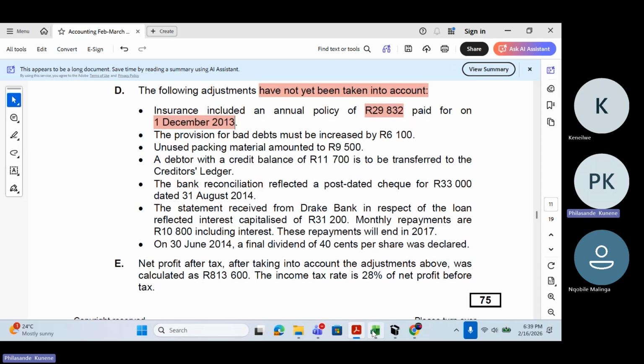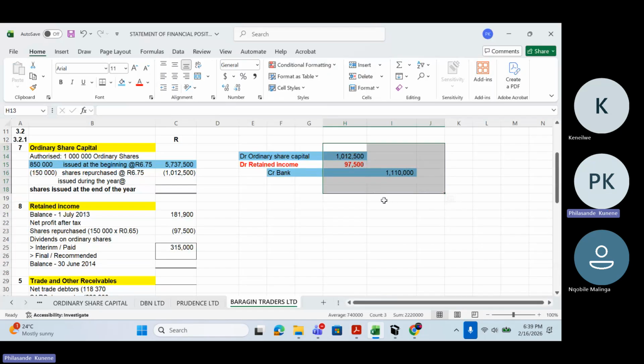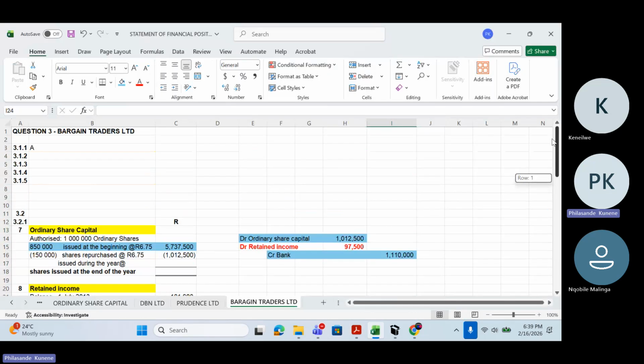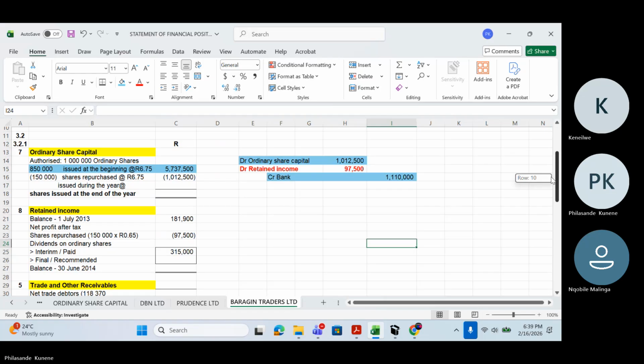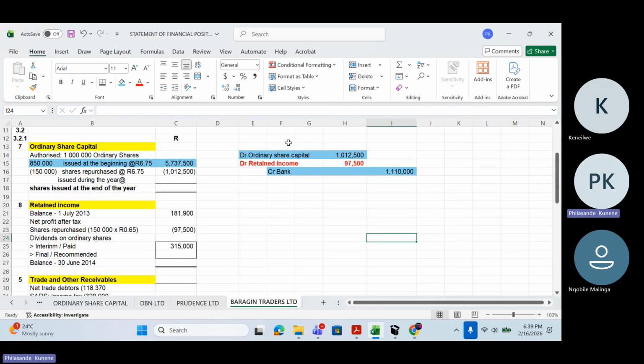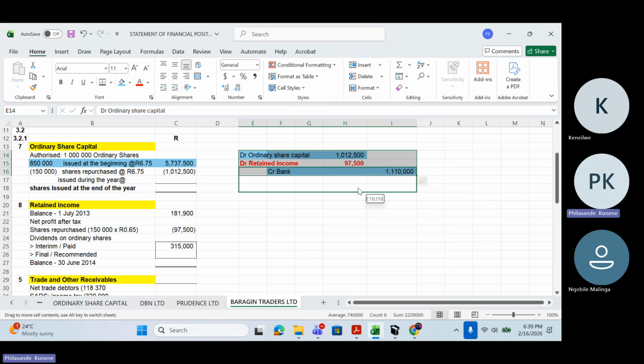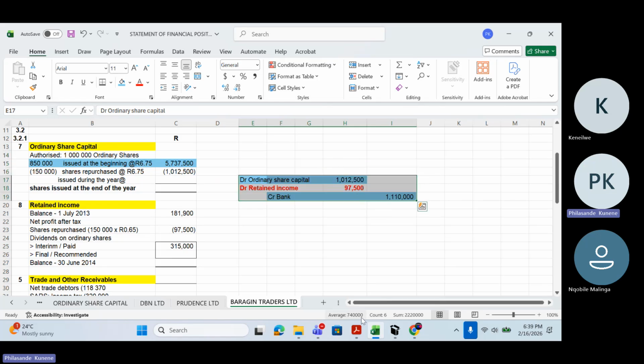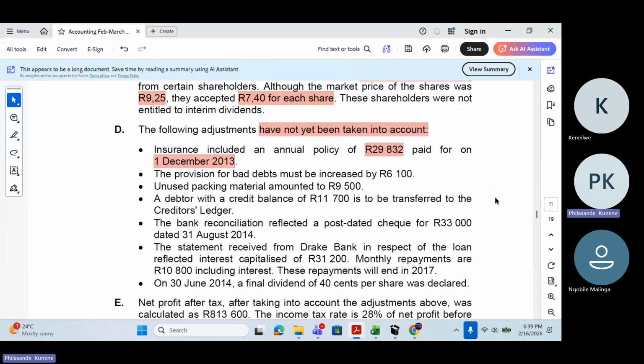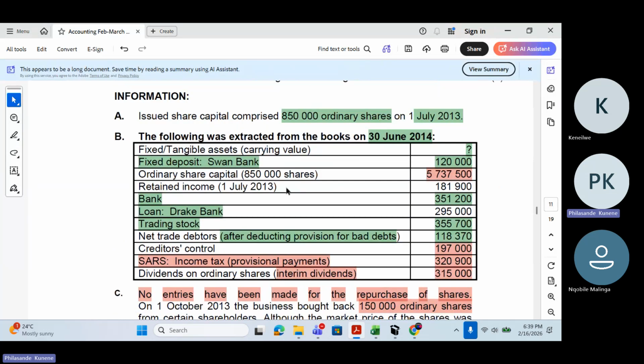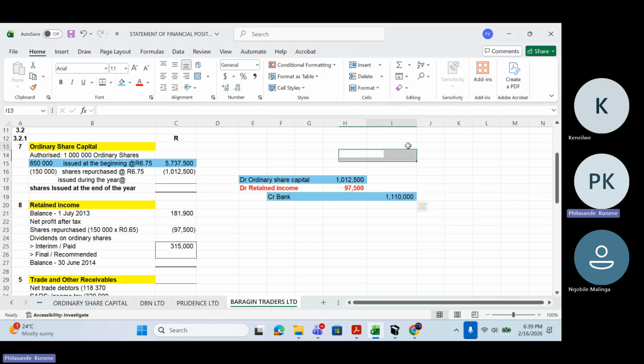We didn't speak about our accounting period. When is it starting and when is it ending? We need to know when our accounting period starts and when it ends. Because if you look here, they're saying the following is sourced from the books on 30 June 2014. So now it is ending on 30 June 2014. That's where it is ending.